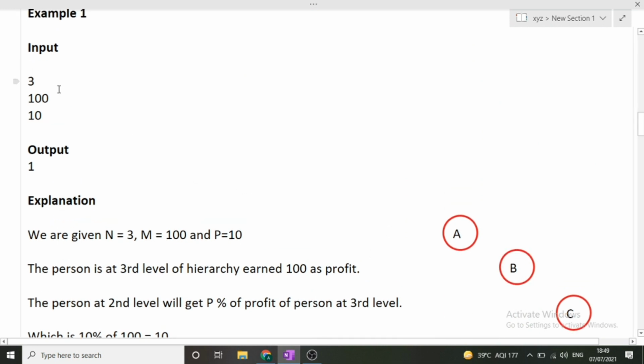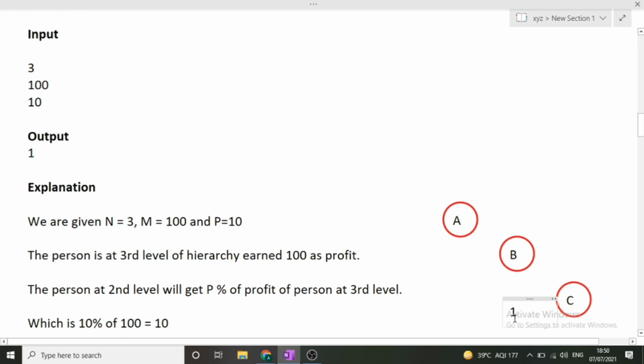Here the first value is 3. So it means the number of nodes will be 3 only. You can see there are 3 nodes: A, B and C. The next value M is 100. It means that the profit earned by C will be 100. Now the third line represents 10, that is the percentage of the profit that will be transferred from subordinate to its supervisor, that will be 10%.